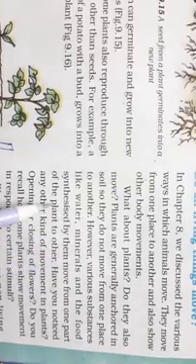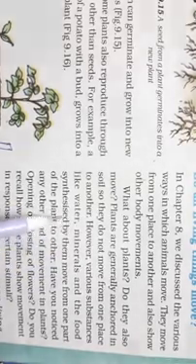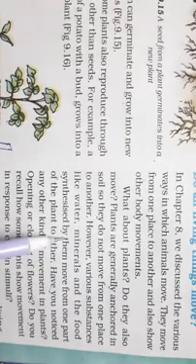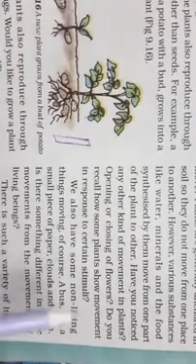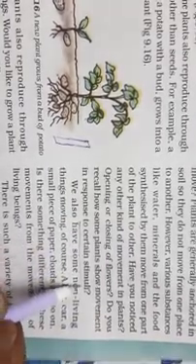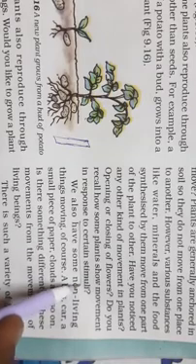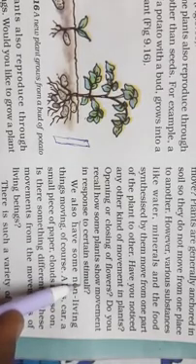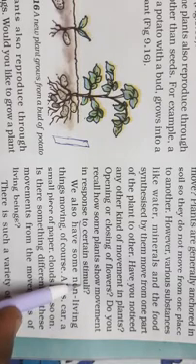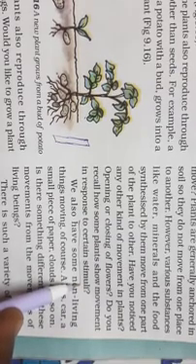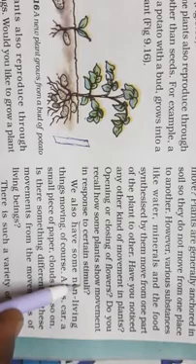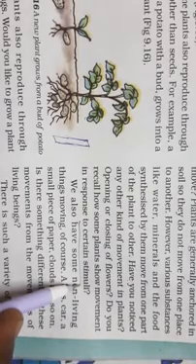But even though they do not move from one place to another, if you remember, I told you that the plants show some response to certain stimuli. I gave you an example of the touch-me-not plant. In the previous video, the touch-me-not plant shows response to the stimuli. That is actually a kind of movement. In the same way, children, if you have noticed the sunflower, it moves according to the movement of the sunlight.